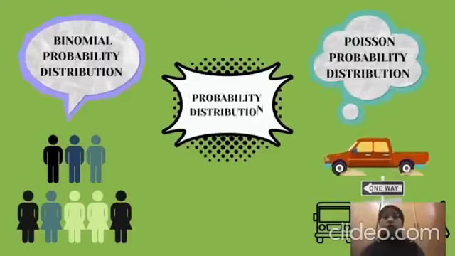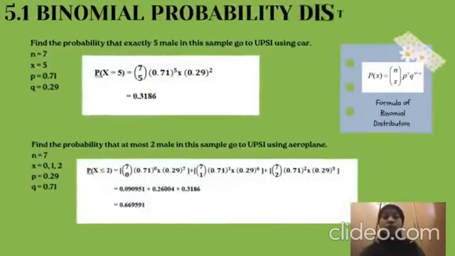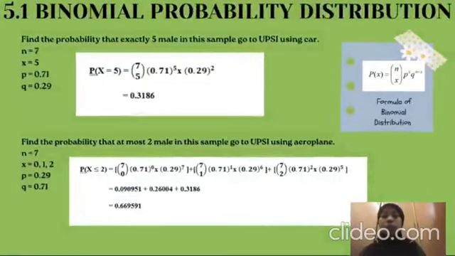Furthermore, we go to slide 5.1, which is from chapter 5, binomial probability distribution. To calculate the binomial probability, determine the value of n, x, p, and q, and use the formula given in the slide. For example, find the probability that exactly 5 male in the sample go to UPSI using cars.